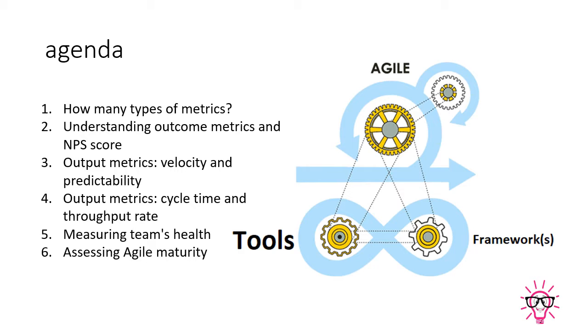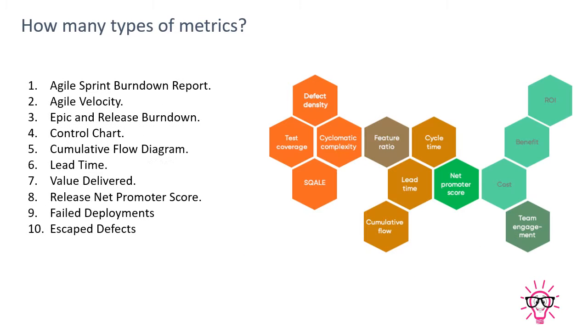So these are the agendas for today's coaching session. We will start with our first agenda. How many types of metrics are available? So guys, there are actually three types of metrics available in Agile. First is a Lean metric, second is a Kanban metric, third is a Scrum metric. Now these three metrics are frequently used in Agile.